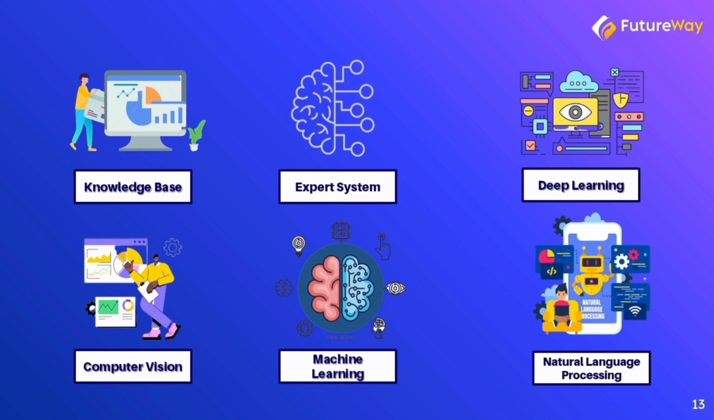Now the question here is, if AI has been here for over half a century, why has it suddenly gained so much importance? Why are we talking about artificial intelligence now?